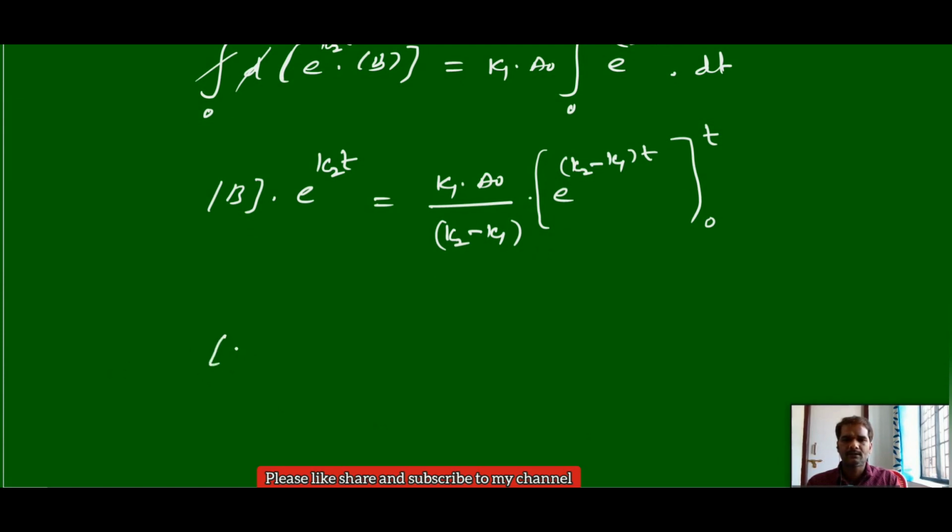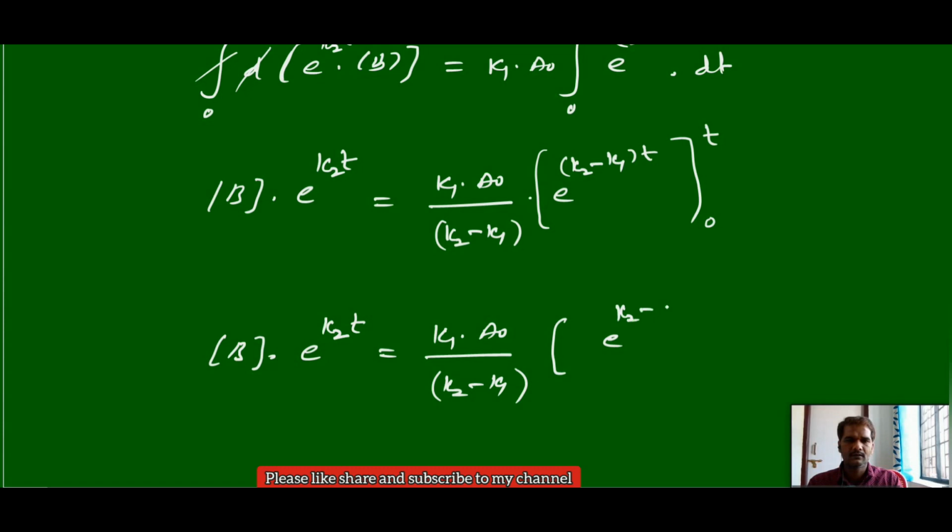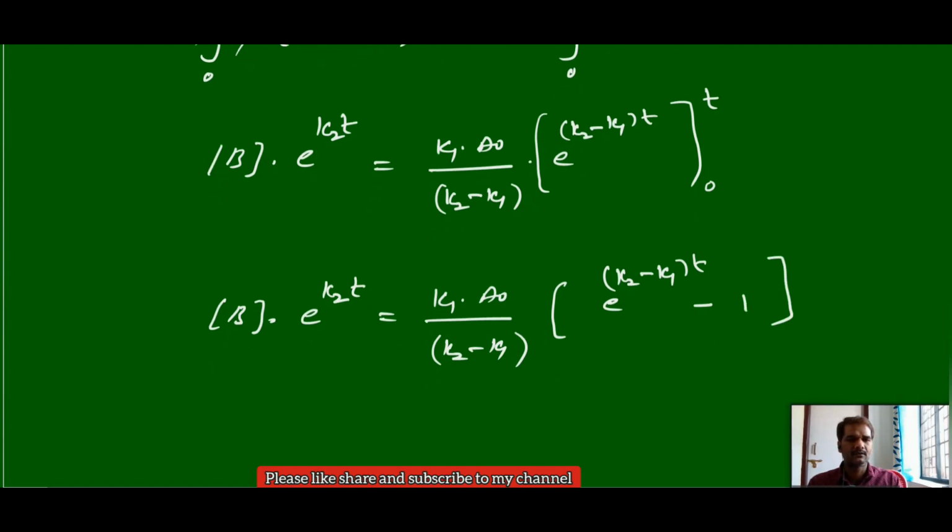Then this will be concentration of B into e power k2 t is equal to k1 a0 by k2 minus k1, and this you can write t minus 0. So e power 0 means 1. So e power k2 minus k1 into t minus e power 0, which means 1. This is the value.